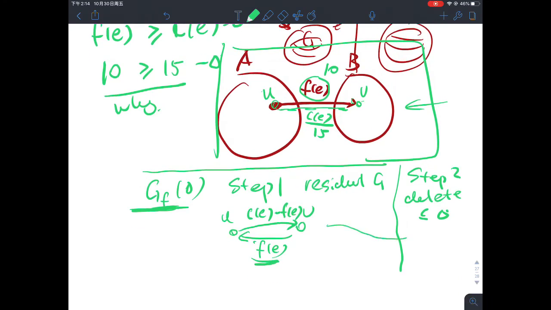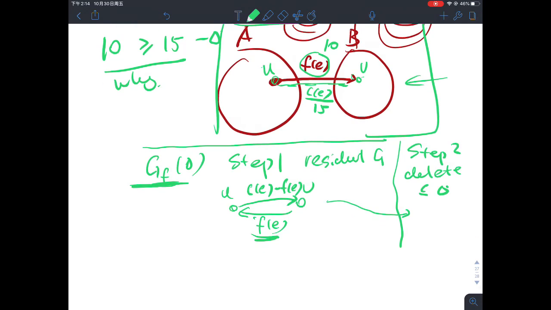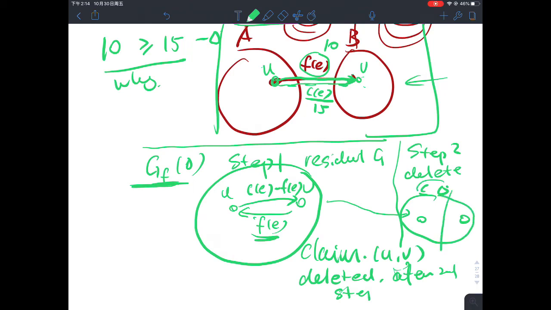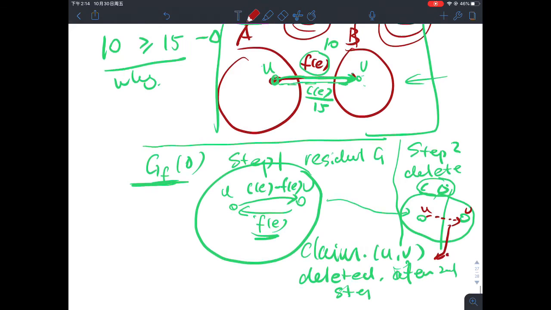Now, when I want to delete the edges, the claim is that the UV edge is deleted after the second step. Basically, when I look at the residual graph, the U to V edge may be over there, but maybe it's already full. But after I delete all the capacity that's less than delta, the edge here is not supposed to exist. U and V doesn't exist anymore.